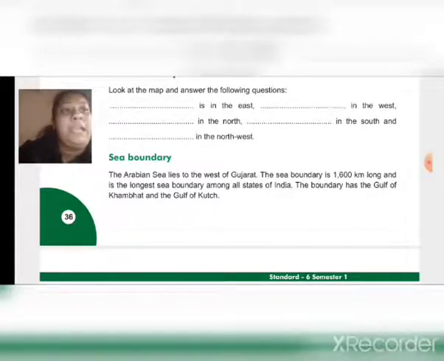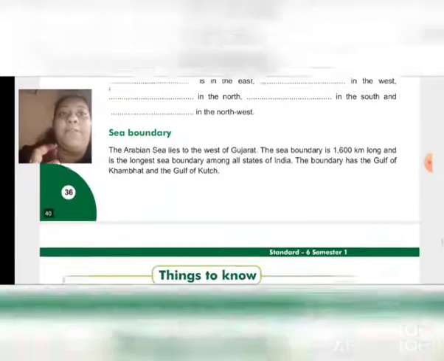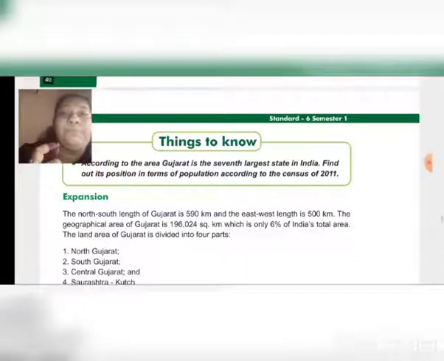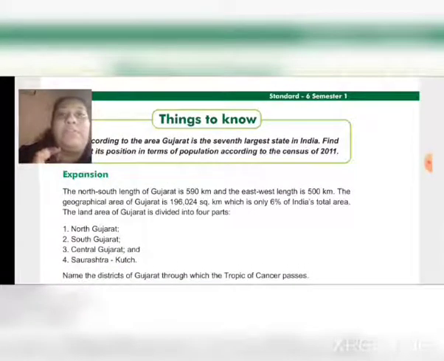The boundary has the Gulf of Khambat and the Gulf of Kutch. The sea boundary includes the Gulf of Khambat and Gulf of Kutch. Now next topic is expansion. The north-south length of Gujarat is 590 km and the east-west length is 500 km.